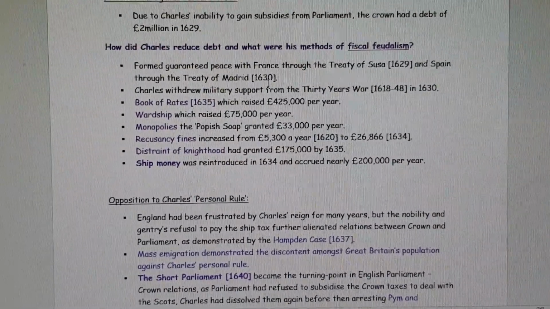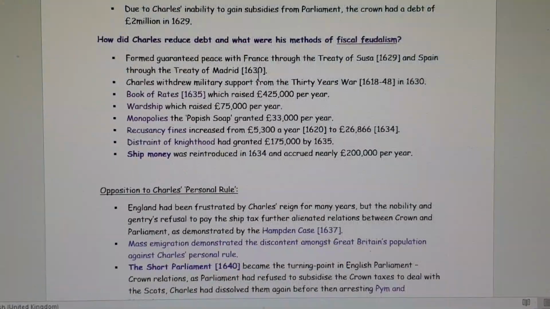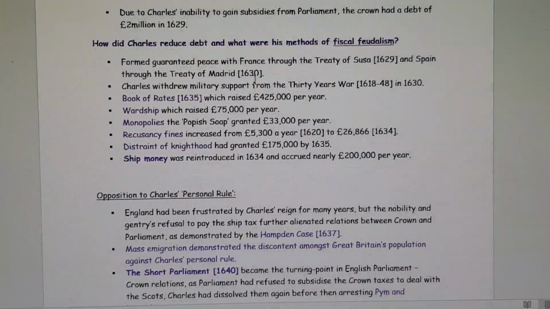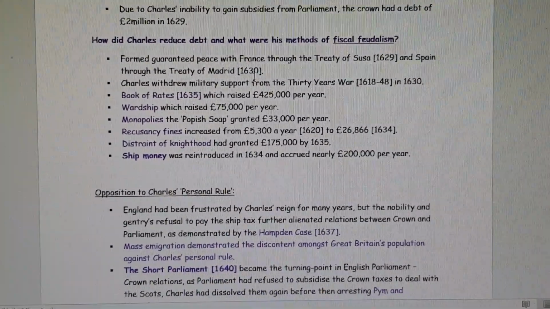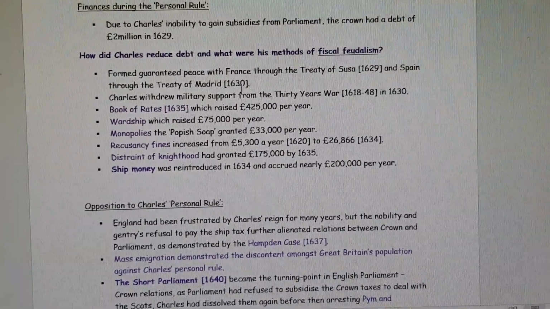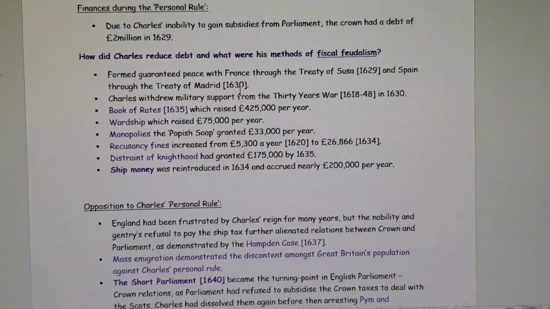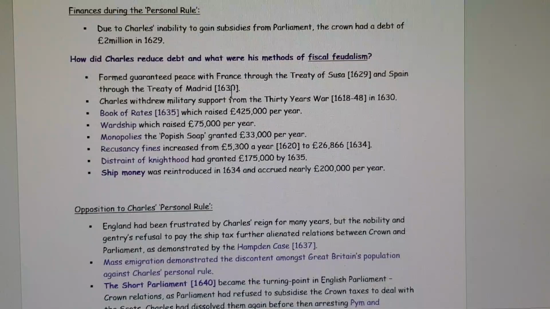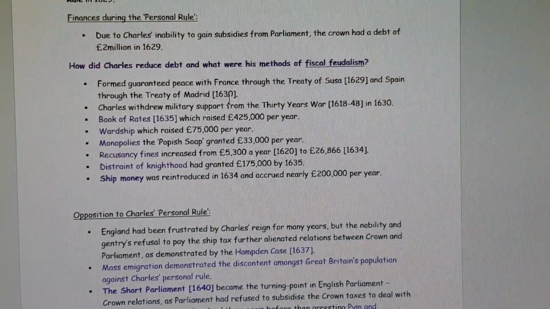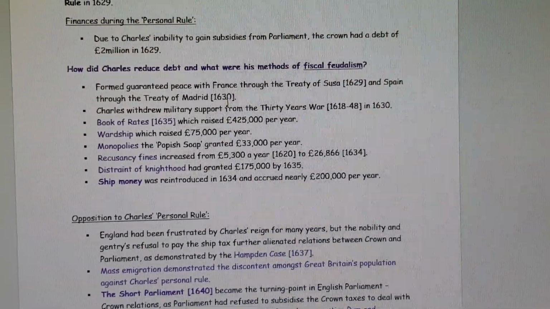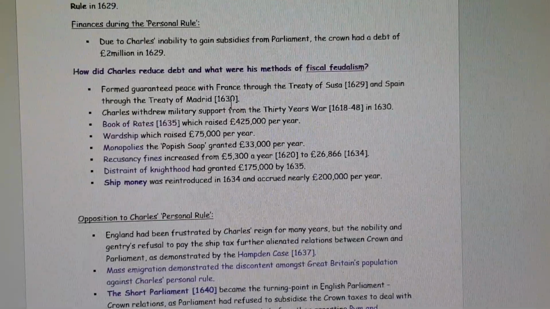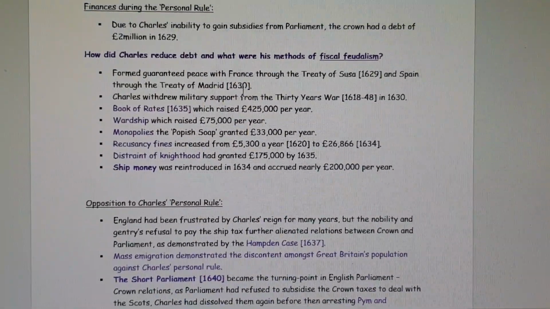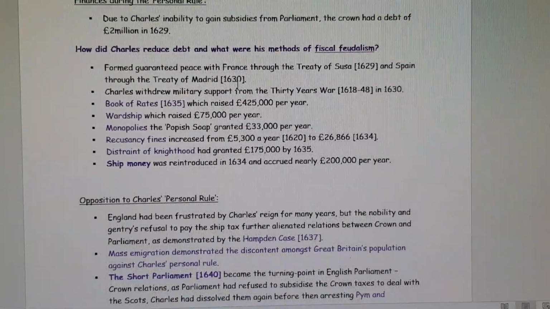So he has been proven to be particularly unpopular amongst his people for not being able to speak freely about their religion and being fined for being the wrong religion. And in contrast to that, they're also being taxed upon ship money for times of peace when actually they're not at war. So that proves to be very, very unpopular, and this leads on to opposition to Charles's personal rule.